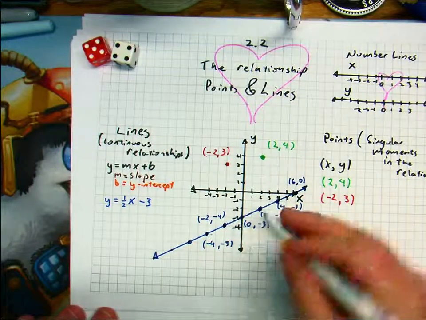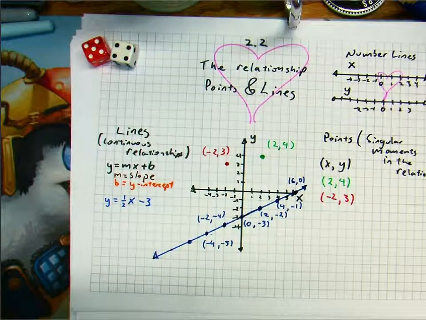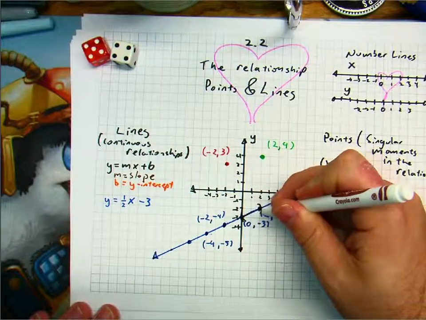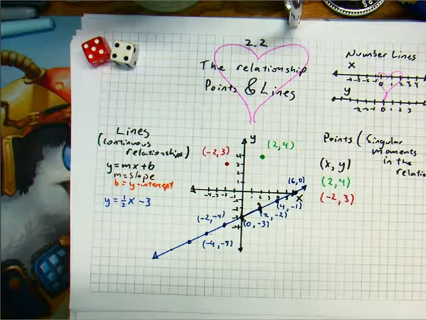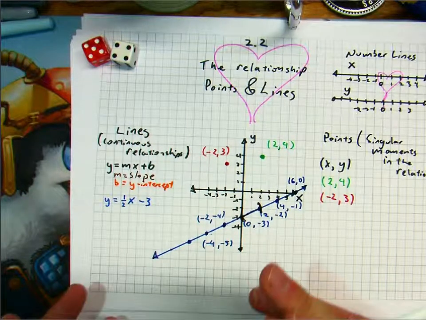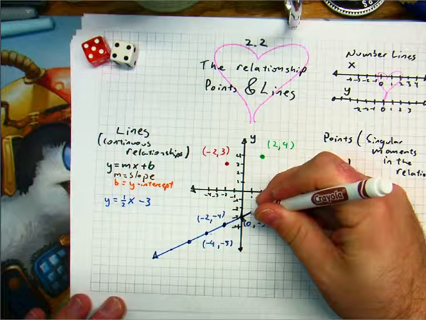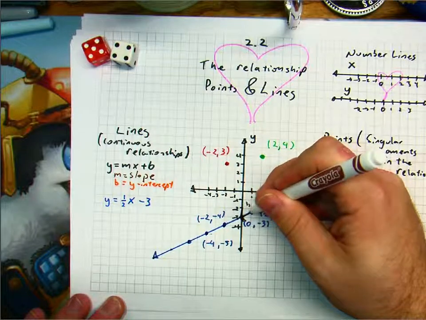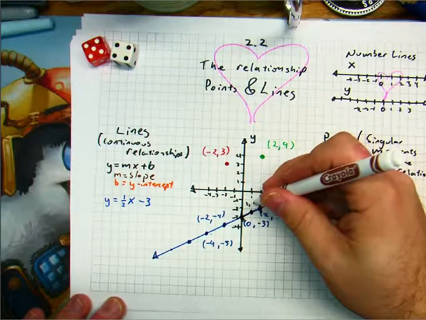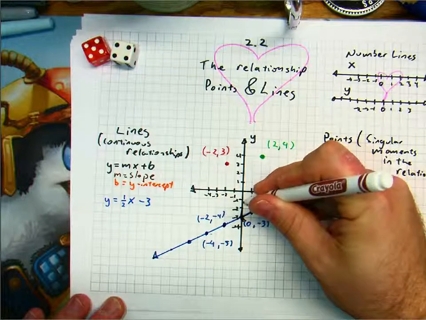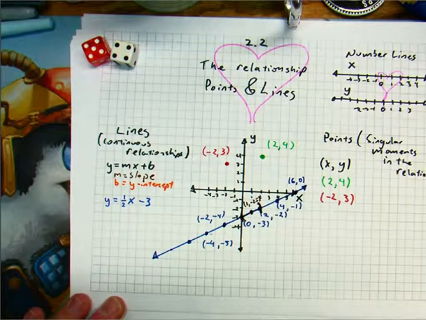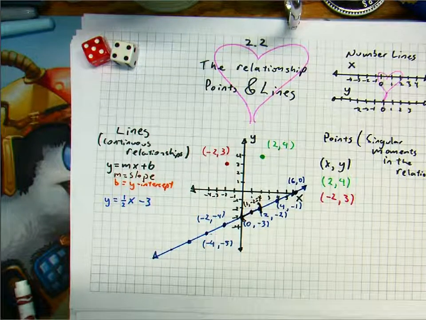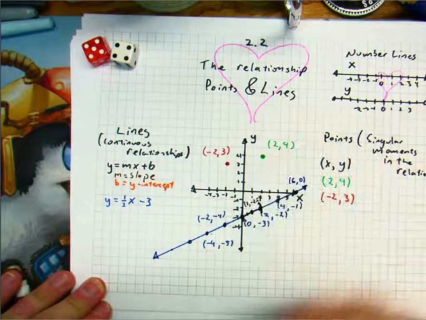Because let's look at this segment right here, between 0, -3 and 2, -2. Just this section right here. If we wanted to, this line is even more points. Let's look at this point right here in the middle. Well, x is 1, and my y is halfway between -2 and -3. So I'd say -2.5. That little point right in there has a name. And if we wanted to, we could even go further. Right here in the middle, that's another point.